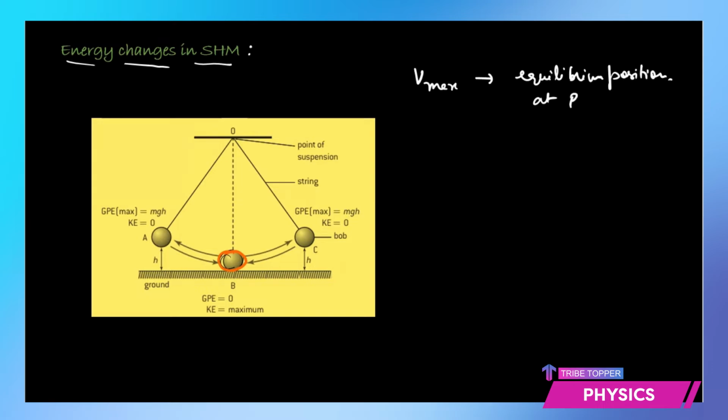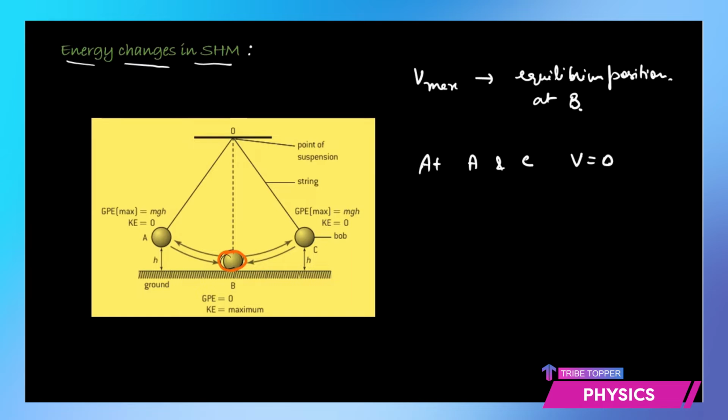At B, V is maximum, and at A and C, that means at the extreme positions A and C, velocity is going to be 0, because we know from our prior knowledge that at the extreme positions it stops, it loses all the velocity and eventually falls back. So velocity is 0 at the extreme positions.